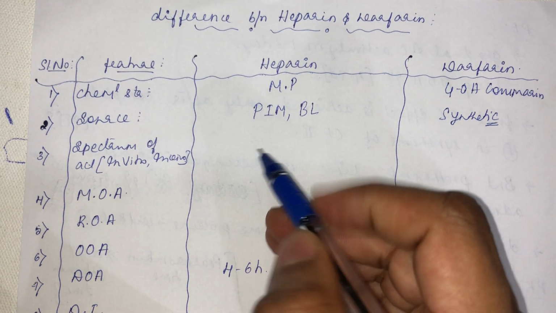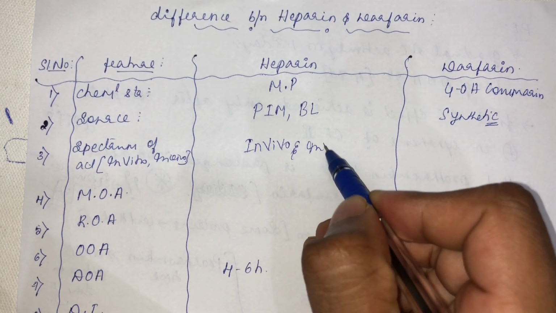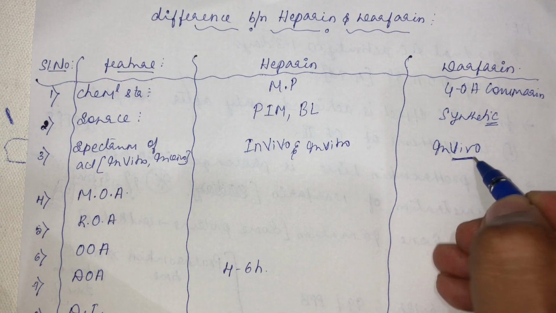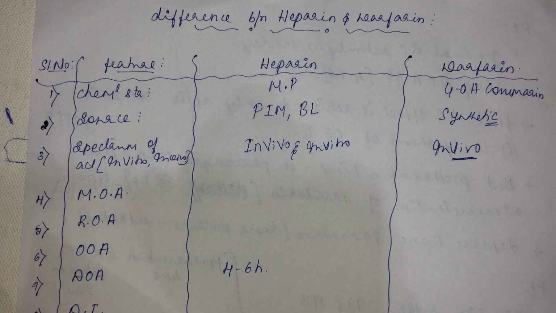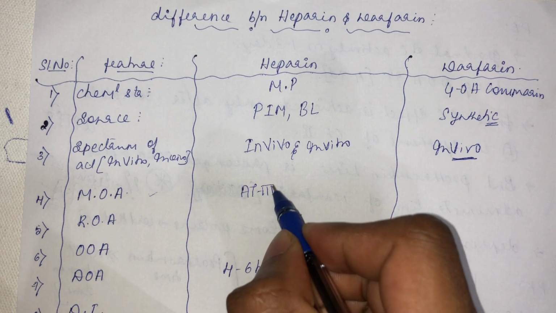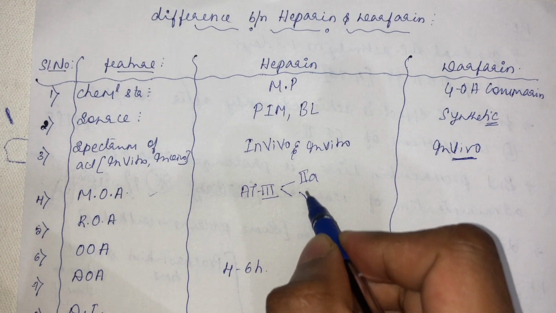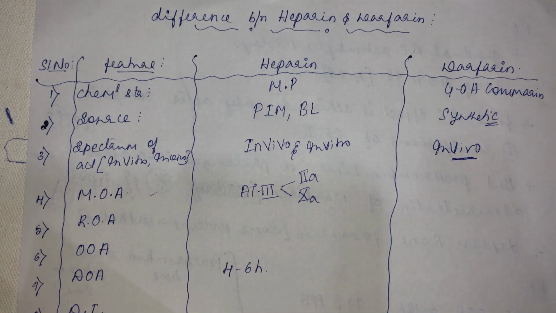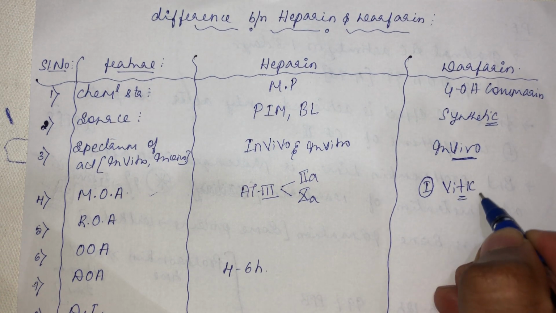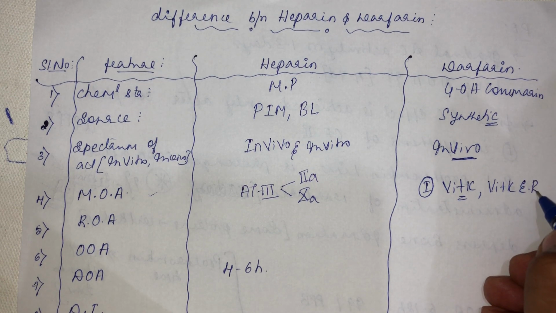What is the spectrum of activity of heparin? It is both in vivo and in vitro. Whereas warfarin is only in vivo. We don't use it in vitro. What is the mechanism of action of heparin? Antithrombin 3 will bind to the heparin, so it is going to cleave the clotting factor 2A and clotting factor 10A, right? Whereas warfarin is going to inhibit vitamin K. How is it going to inhibit vitamin K? By inhibiting the enzyme vitamin K epoxide reductase.